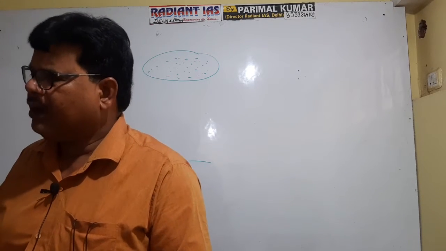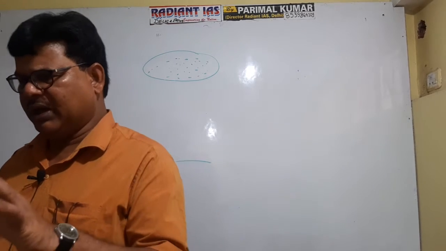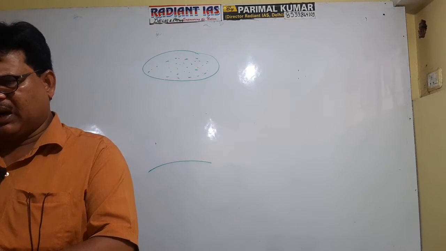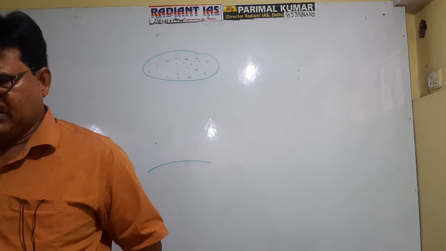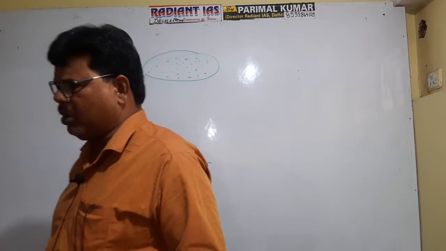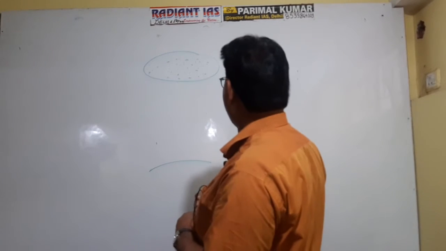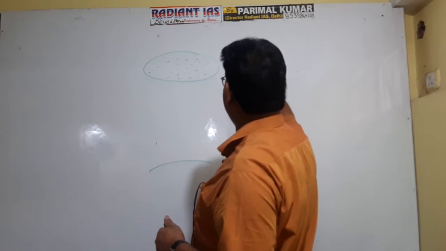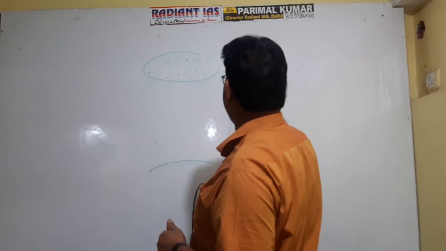You see, there are two types of cloud. Some clouds do not cause rainfall, but some clouds cause rainfall. The cloud which causes rainfall is referred to as unstable cloud.